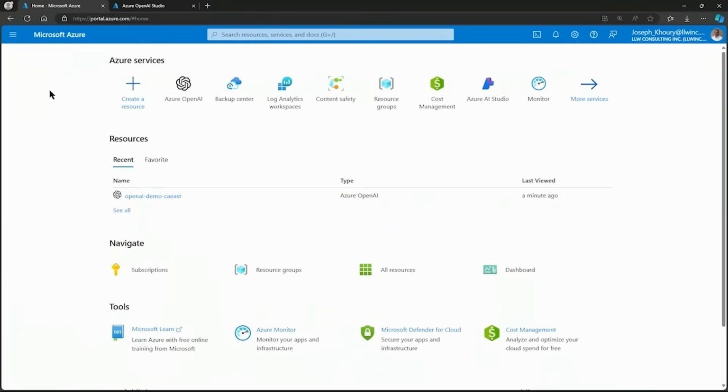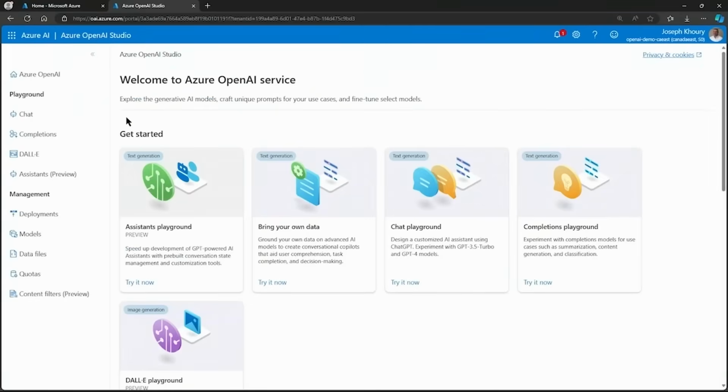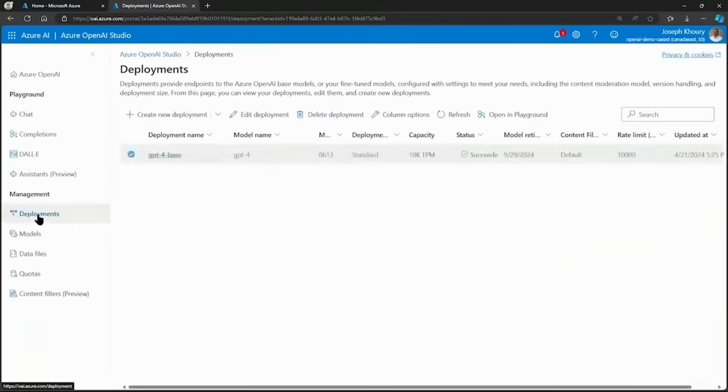So when it comes to Azure OpenAI, Azure ensures an enterprise level of protection out of the box. Now, to begin my demo, I've signed into Azure Portal, and on my second tab, I've navigated to Azure OpenAI Studio. All right, I've got one deployment. It's named GPT-4-Base. And we'll create a content filter.